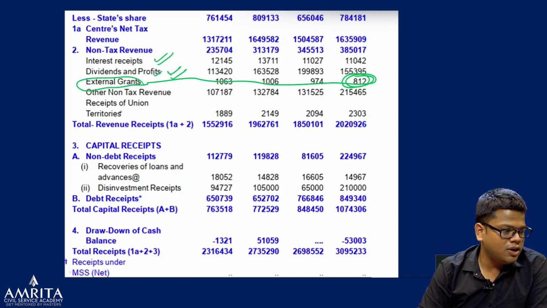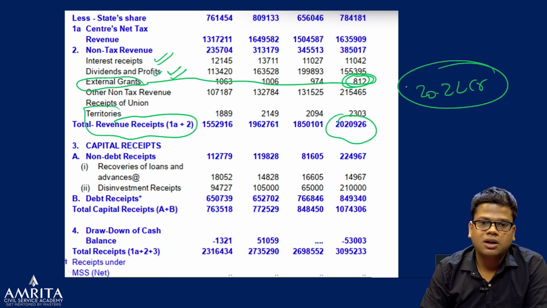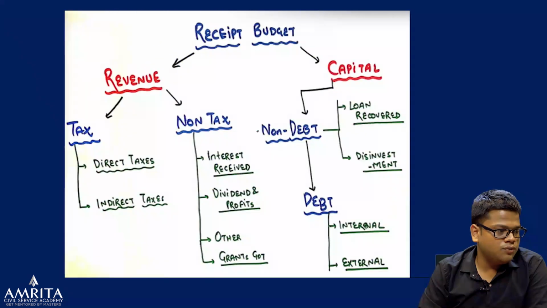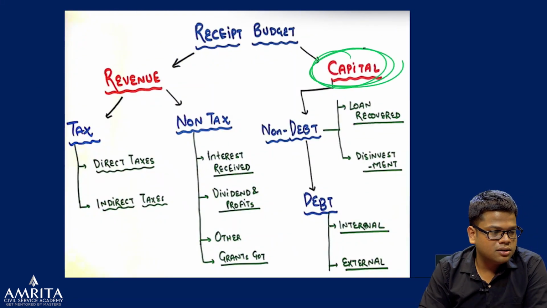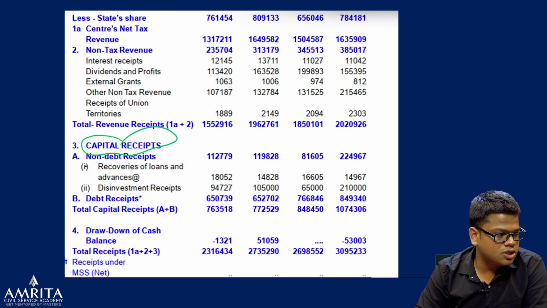So this is the revenue receipt. So total revenue receipt they have made, that is 20.2 lakh crore. They have the total revenue receipt. Now if we see the capital receipt part, the capital receipt has the part, first is non-debt.